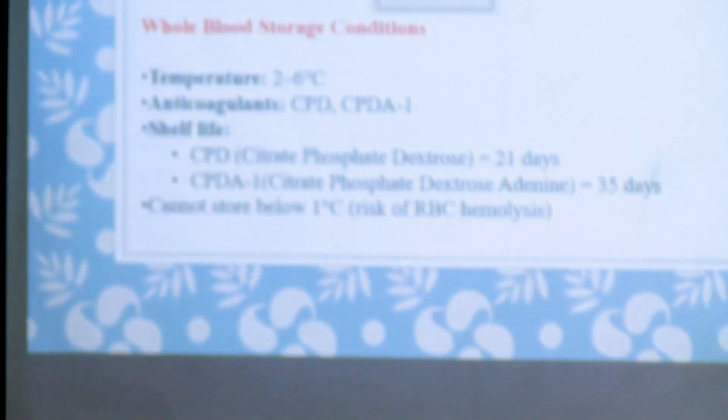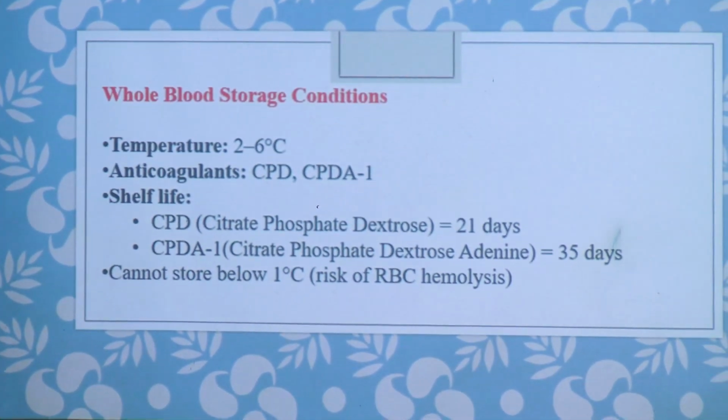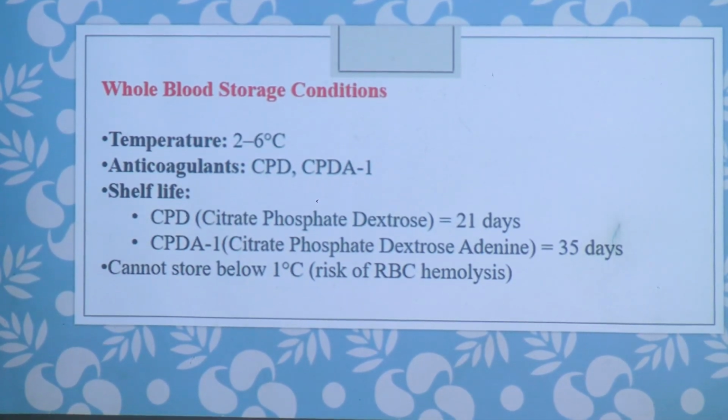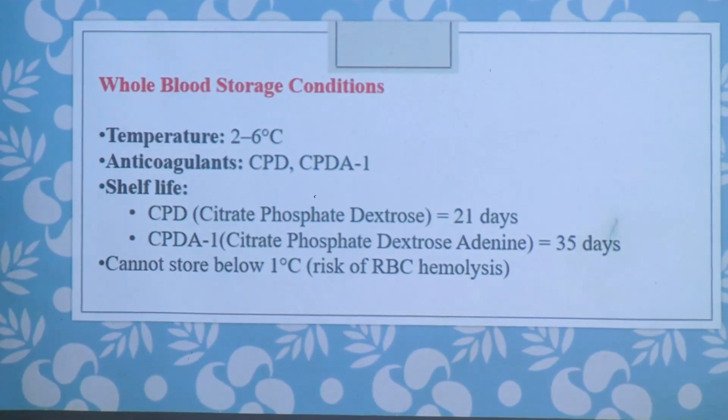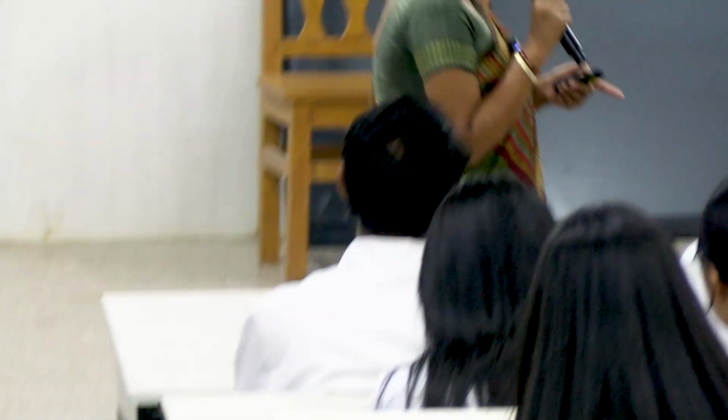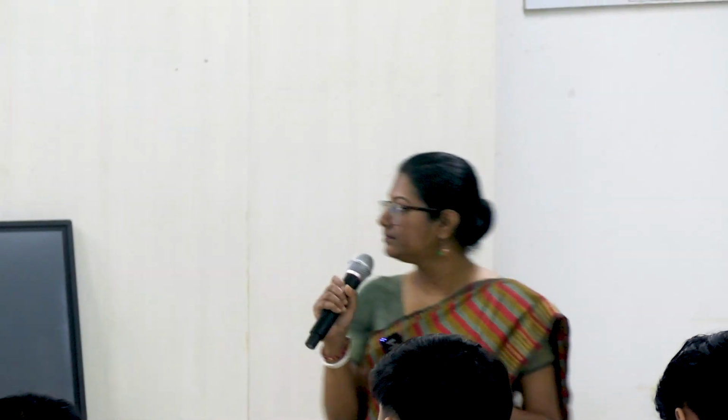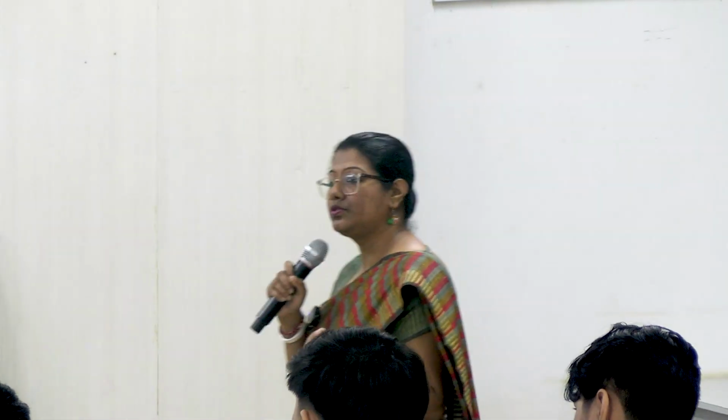21 days and 35 days. For 42 days, another anticoagulant is there. So when we are using CPD, it is 21 days. When we are adding adenine with CPD, it is increased from 21 days to 35 days. And we cannot store these whole blood or PRBCs below 1 degree centigrade, because then RBCs will get hemolyzed. Then there is no point of storing these whole blood or RBCs if my RBCs are hemolyzed.